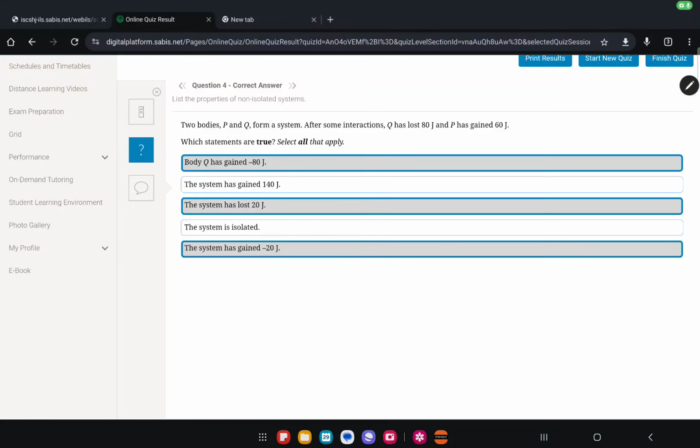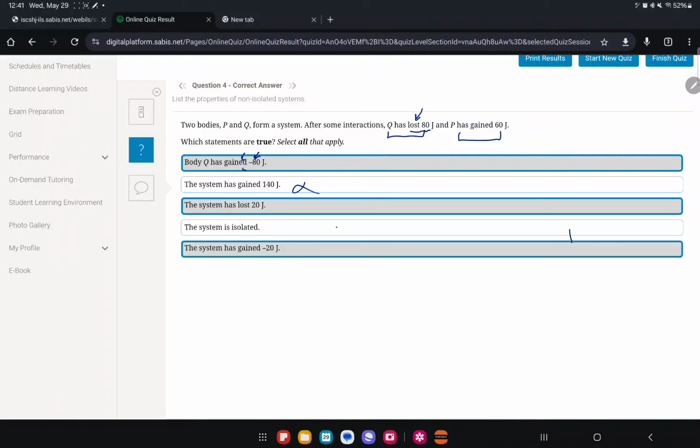Let me go back to the Chrome. Okay, two bodies P and Q form a system after some interactions. Q has lost 80 and P has gained 60. So body Q has gained negative 80. Why negative 80? Because it's losing 80, so it will be gaining a negative amount. The system has gained 140 joules?